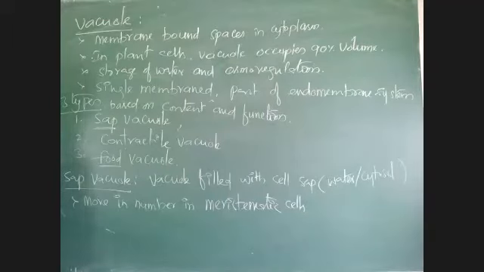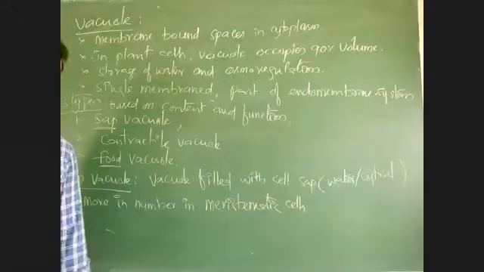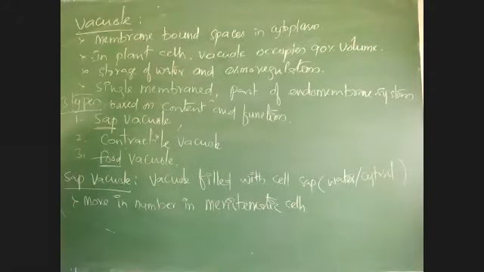Meristematic tissues are there, permanent tissues are there. Meristematic tissues means tissues in which cell division takes place continuously. In those meristematic cells, vacuoles are present in more number.